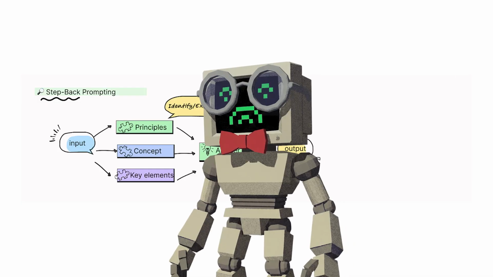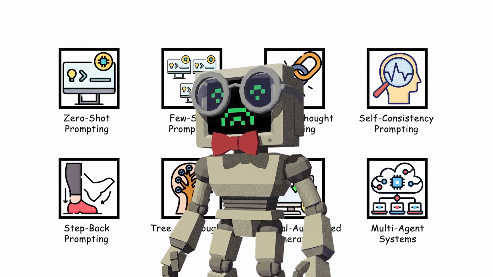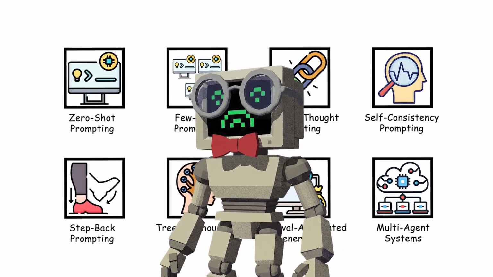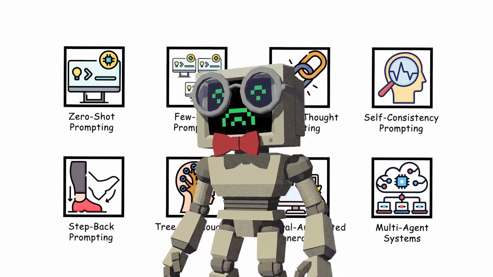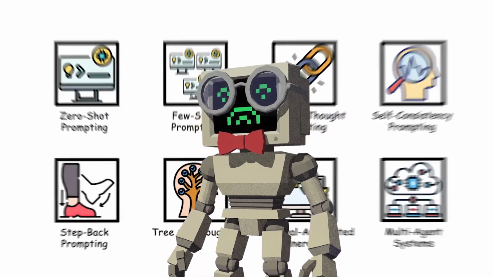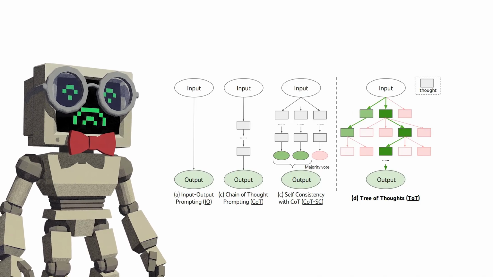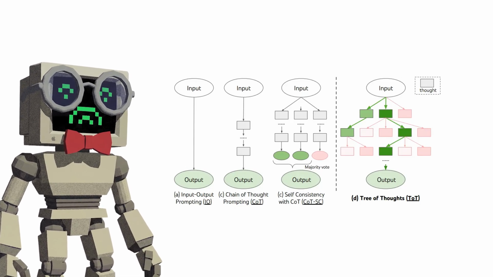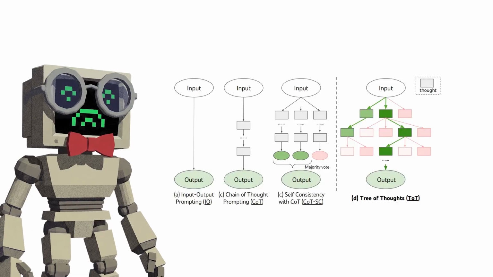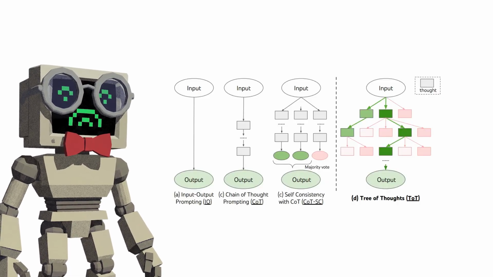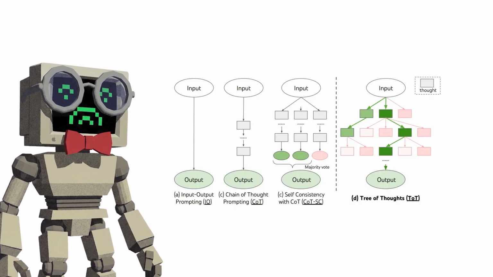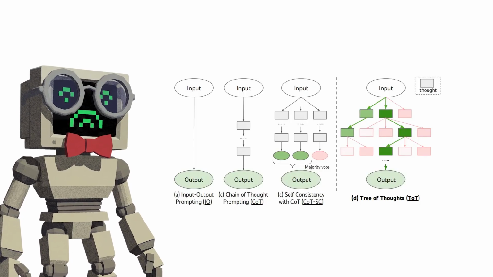But if step-back prompting is about zooming out to see the big picture, the next technique is about doing the exact opposite, breaking problems into the smallest possible pieces. Tree of thoughts. Everything we've covered so far follows one path. You think step by step, you get an answer, you move on. Tree of thoughts throws that entire approach out the window. This isn't a prompting trick. This is a reasoning architecture. And the performance gap it creates is honestly hard to believe.